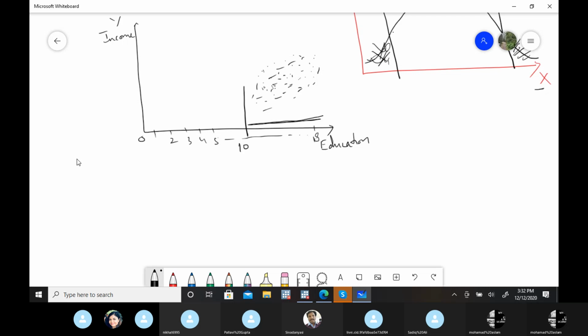Yes, definitely it does not pass through the mean for this particular case, but that's not the main issue. The problem is with this regression line.